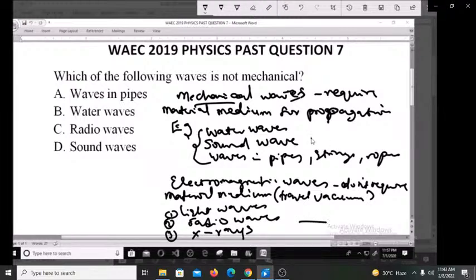So you can see these ones travel through vacuum. This one requires a medium to travel. Anyone that requires a medium to travel is known as mechanical. The ones that don't require a medium, that can travel through vacuum, are regarded as electromagnetic waves. So from this, you can simply see that the one that is not mechanical here, radio wave, is electromagnetic. That makes option C the right answer.